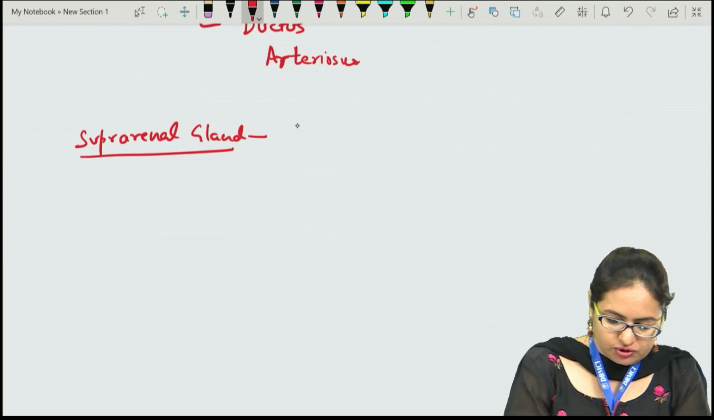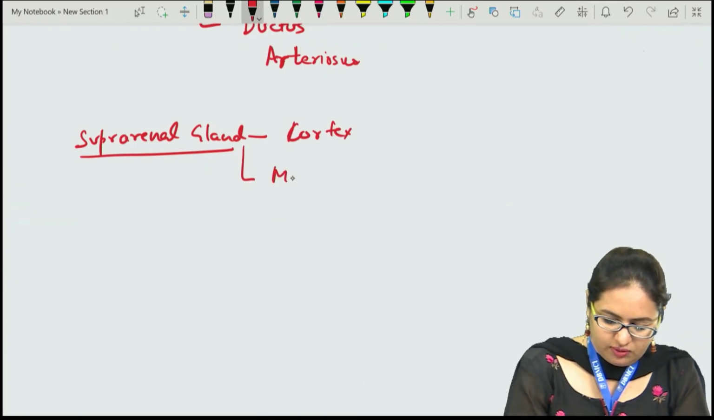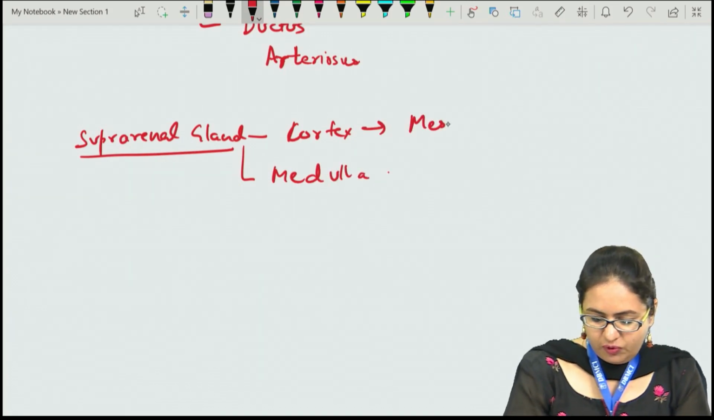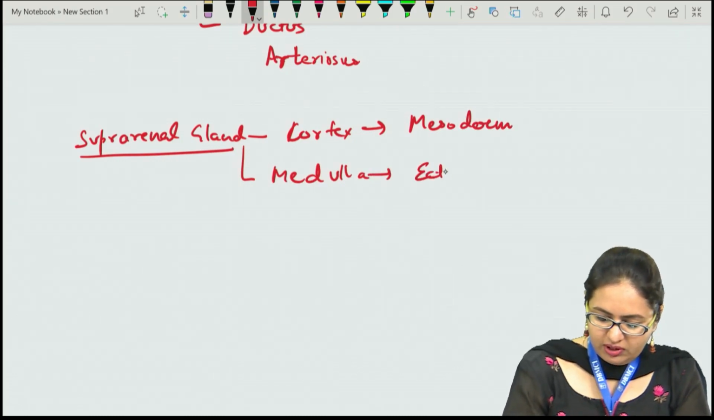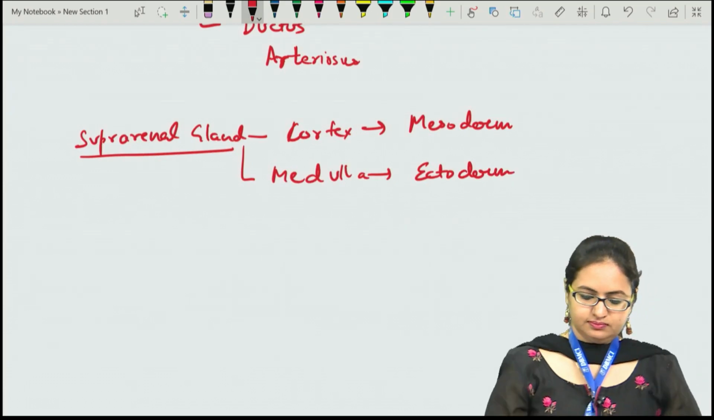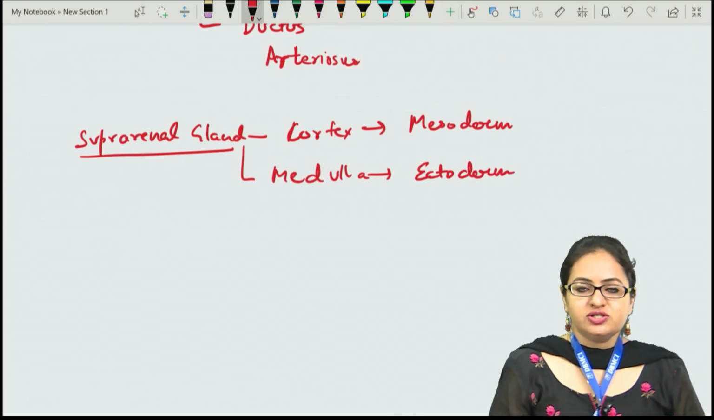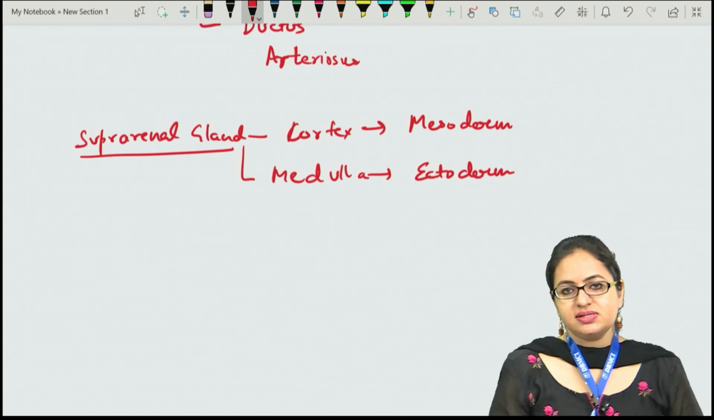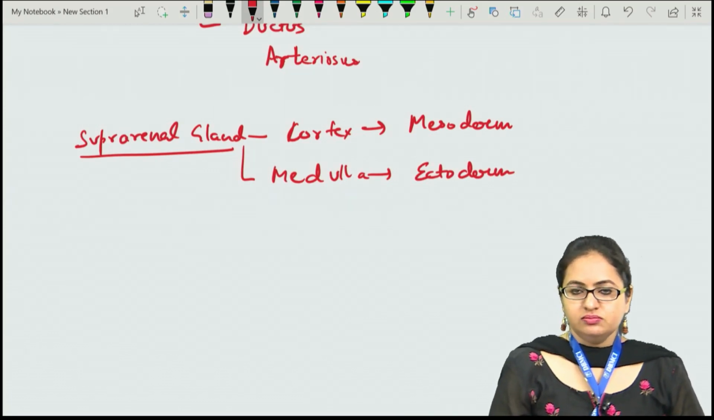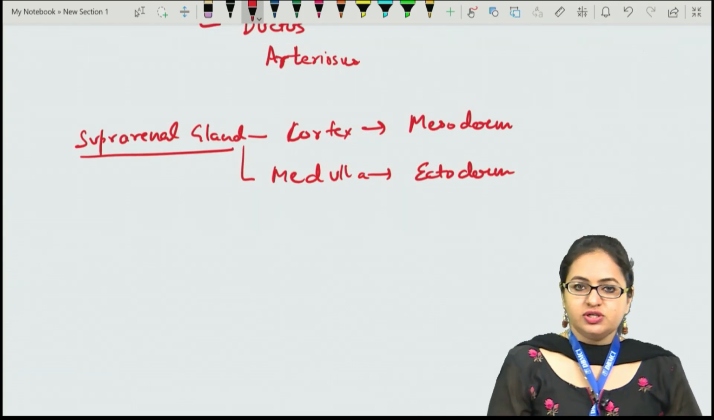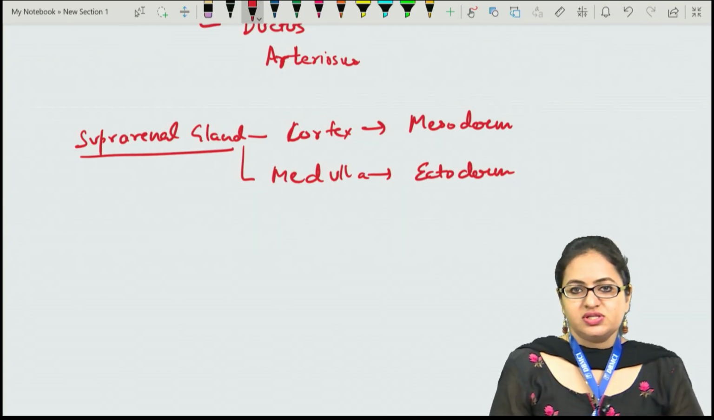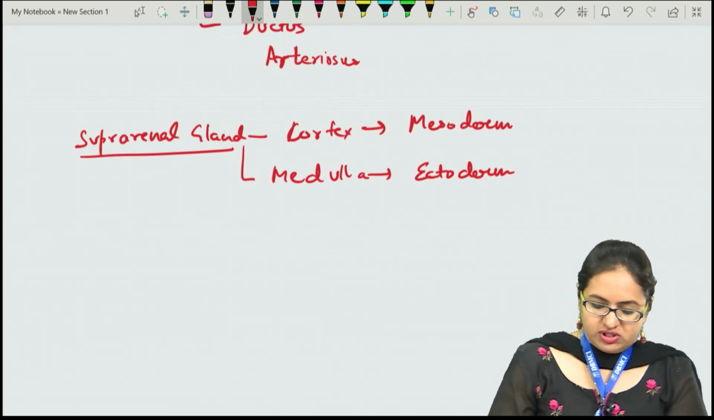The suprarenal gland has two portions, the adrenal cortex and the adrenal medulla. The cortex is the one which is developed from the mesoderm, and the medulla is the one which is developed from the ectoderm. The adrenal medulla actually develops from the neural crest cells, which are derived from the neuroectoderm. So we say that the adrenal medulla is derived from the ectoderm. And the cortex portion is derived from the mesothelial cells which are present in the coelomic cavity. So we say it is derived from the